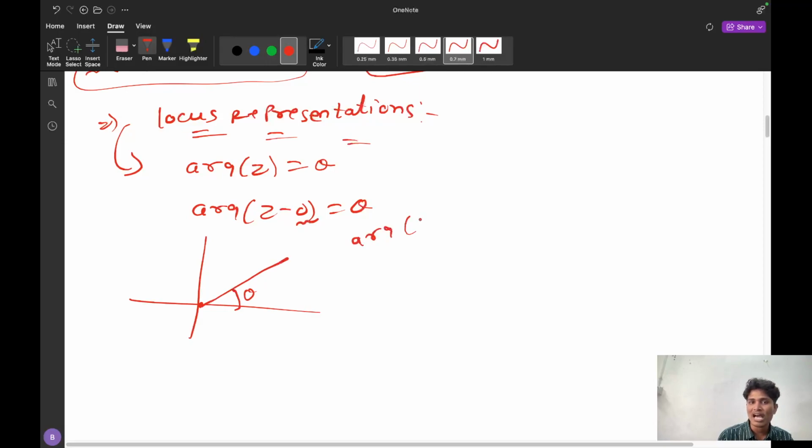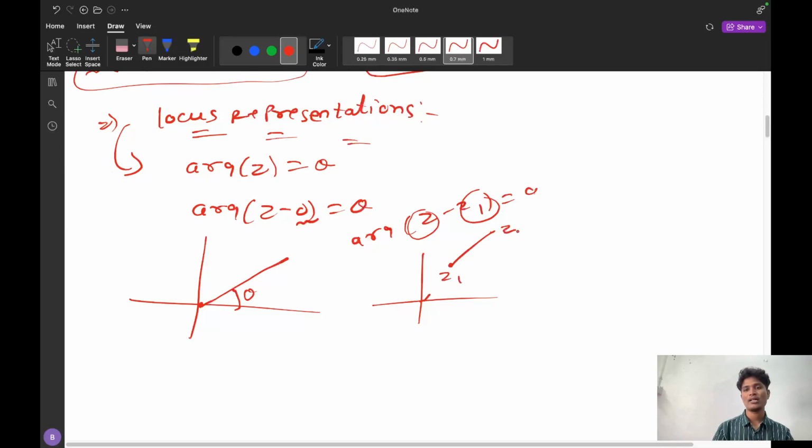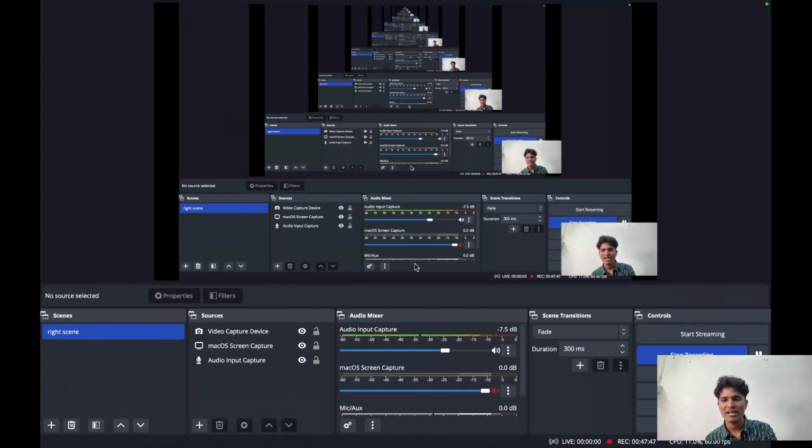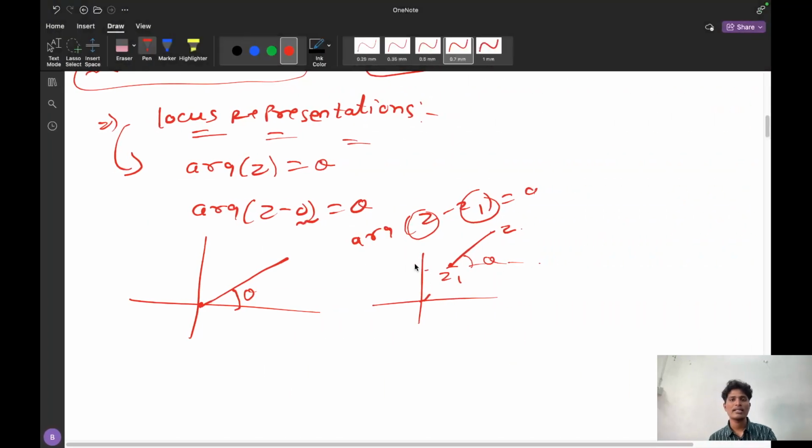What if it is argument of z minus z1 equal to theta? That is the difference of the angle. z is one complex number, z1 is another complex number. The angle made between these two, suppose you can visualize like this. This is z1 and this is z, and z minus z1. So we have to remember, it is very important, guys. This is the thing you have to remember, that argument of z minus z1 is equal to theta.